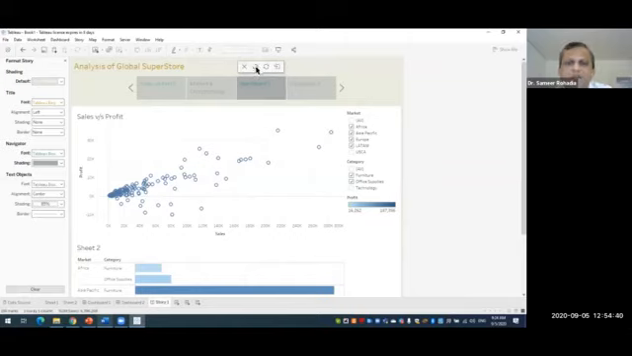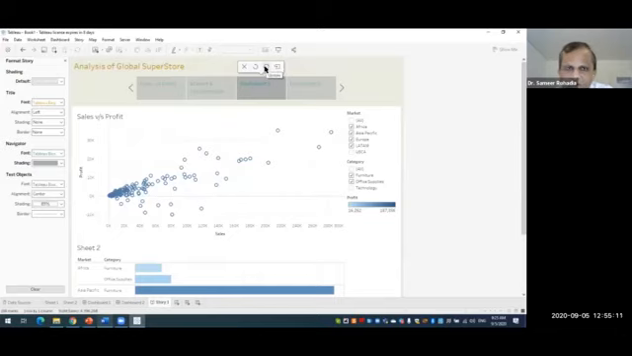Revert means that initially these three markets were selected, and then we selected Latin America. But if we don't want to have this Latin America, then I can go for this revert and go back to the earlier one. Then the third button is known as update.